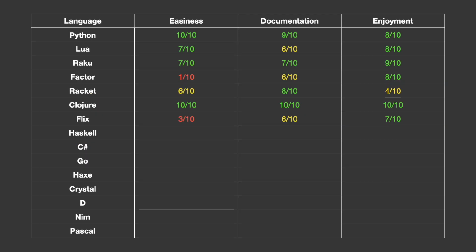Due to lack of experience with functional programming, I found Flix quite hard to write, plus it's a young language so there isn't much learning material around. Documentation will grow as the language does, and what's there is quite good, even though I do remember having some issues getting FFI working, and naturally it could always do with more examples.